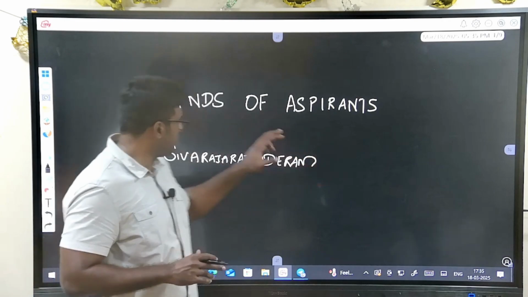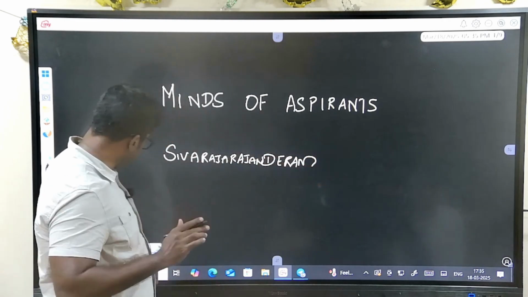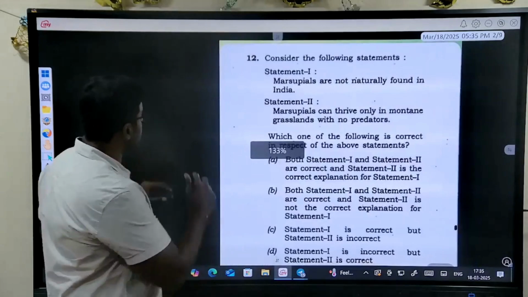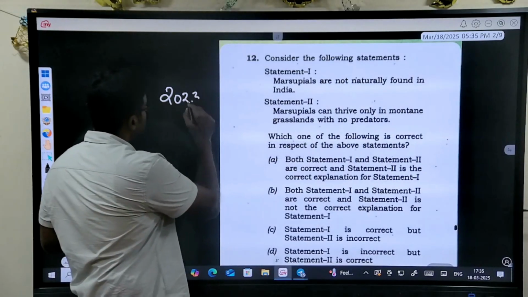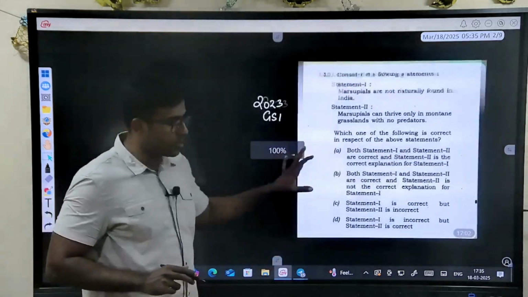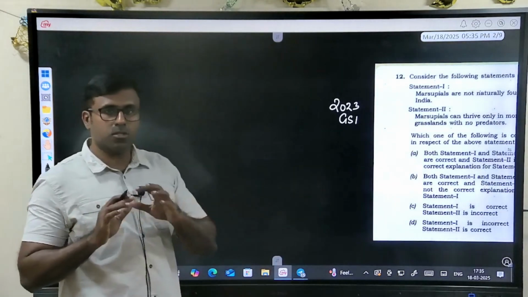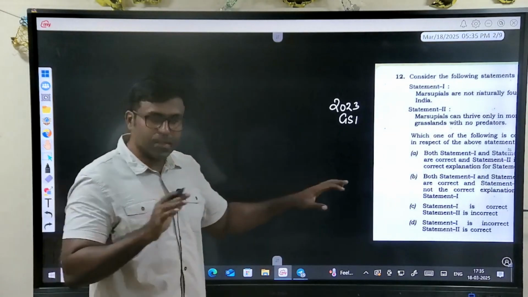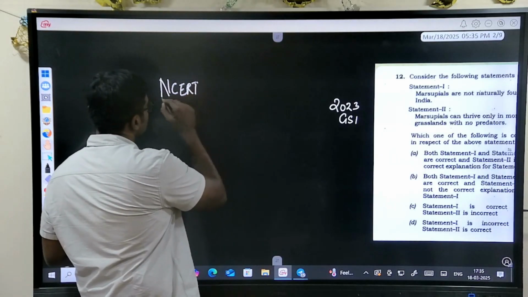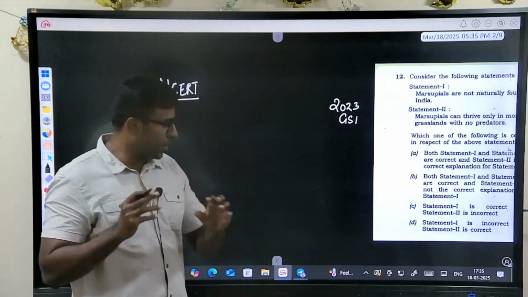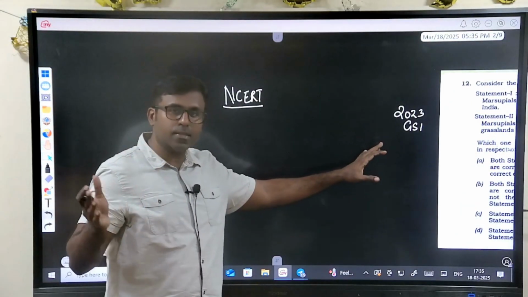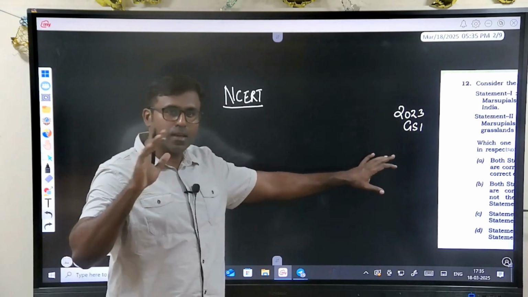So welcome to Minds of Aspirant. Now check this first question. This is one question which came in 2023, UPSC GS paper 1. They keep checking different materials for the source of these questions in environment, but the source, what I feel, is actually NCERT. You will have to read NCERT very nicely to understand all the questions, not only for environment, rather all the other subjects are also in NCERT.